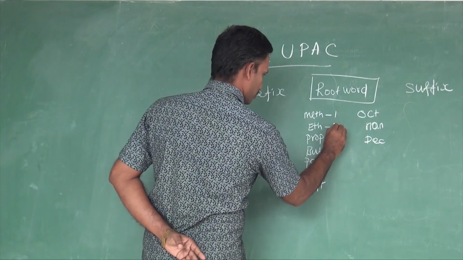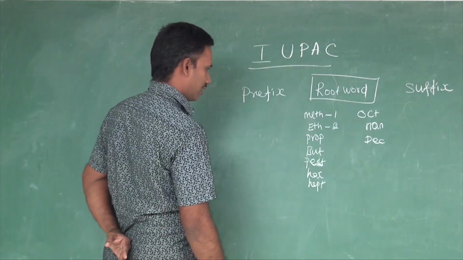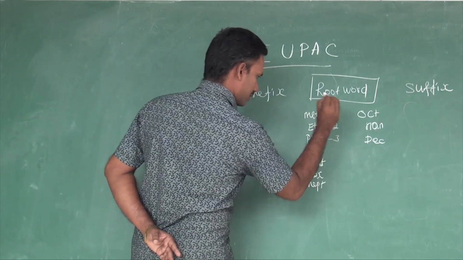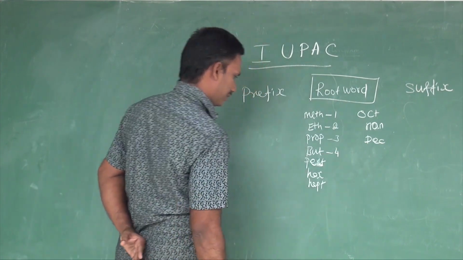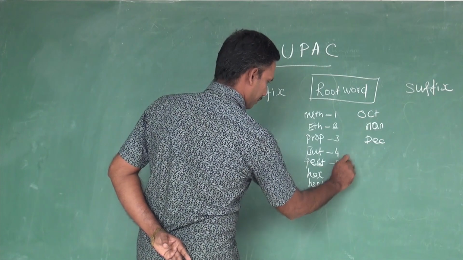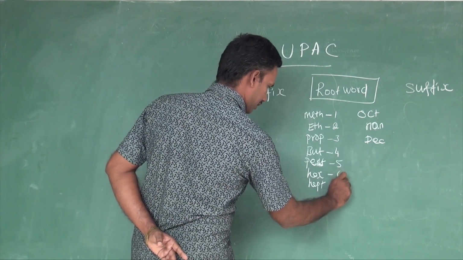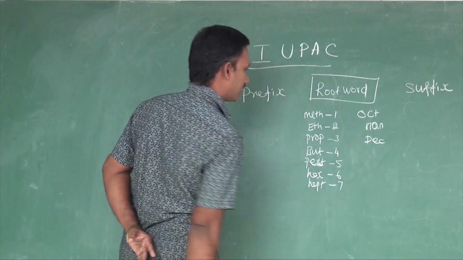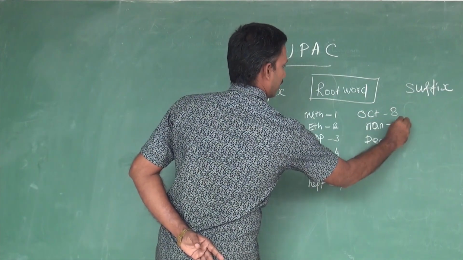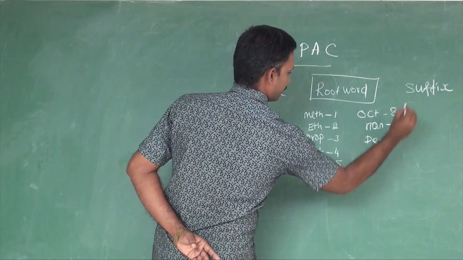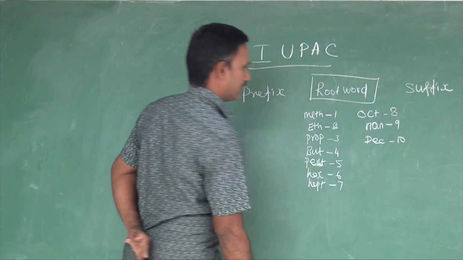If there are two carbons in a parent chain, that is called eth. Three carbons, that is called prop. If there are four carbons, that is called but. If there are five carbons, pent. Six carbons, hex. Seven carbons, hept. Eight carbons, oct. Nine carbons, nonane. Ten carbons, decane. Like this it will go.